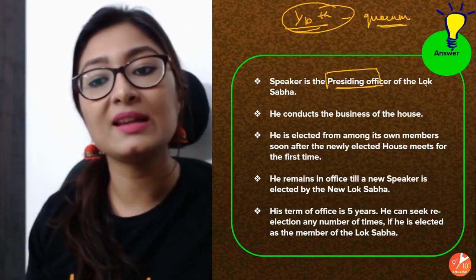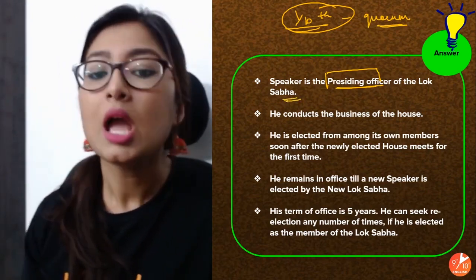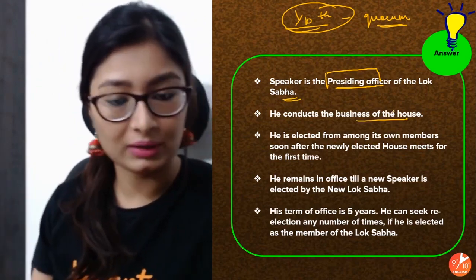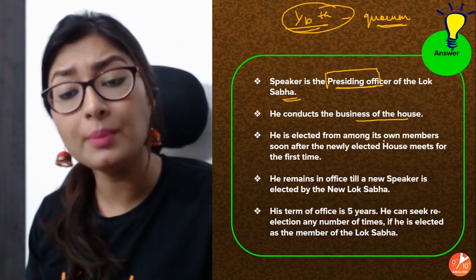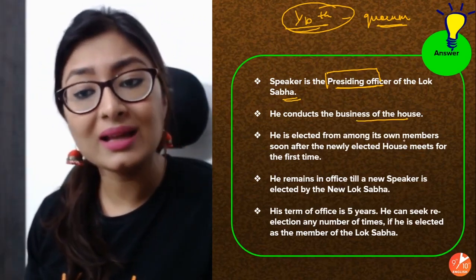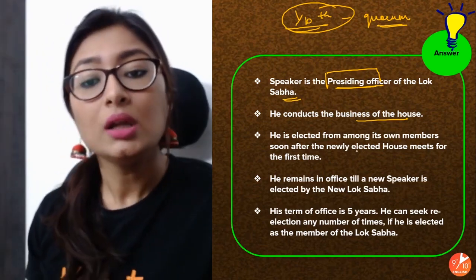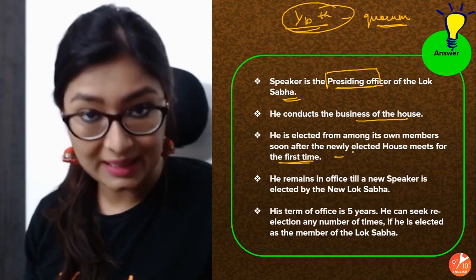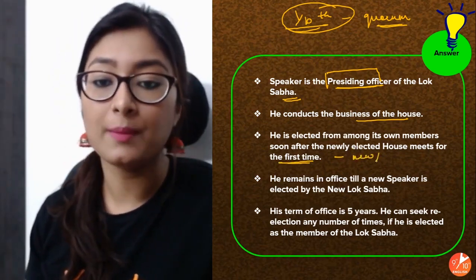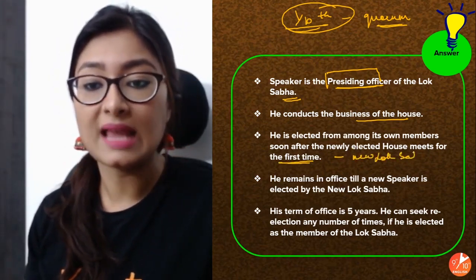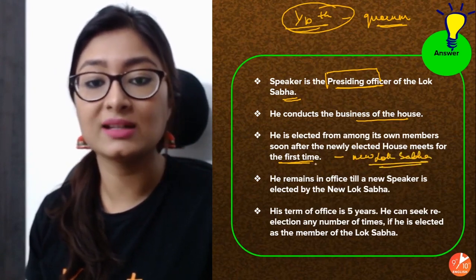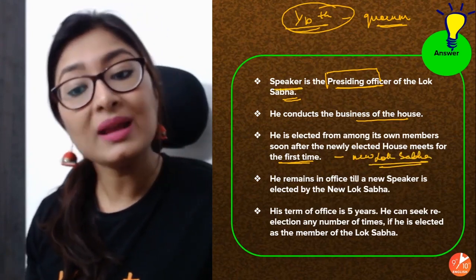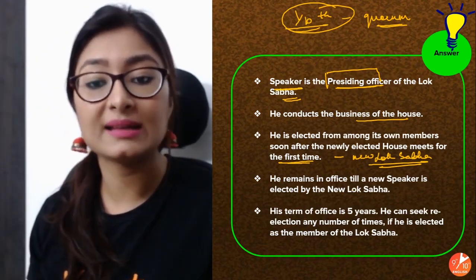The speaker is the presiding officer of the Lok Sabha. He conducts the business of the house. He looks at the administration and everything. He is elected from among its own members soon after the newly elected house meets for the first time. Which means that the new Lok Sabha, which is in session, will actually elect one of their members as the speaker. Now he remains in the office till a new speaker is elected by the new Lok Sabha.